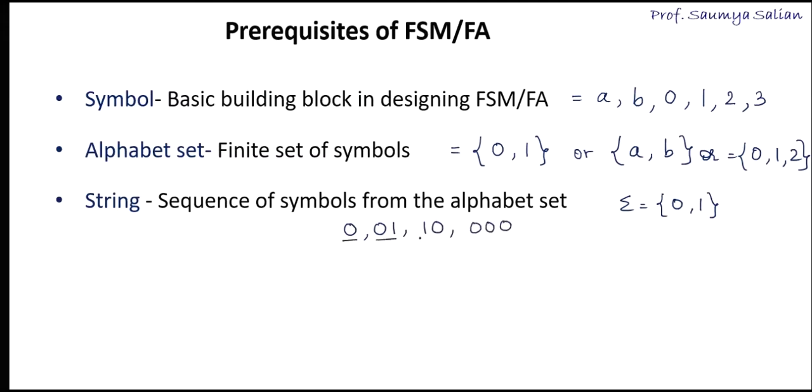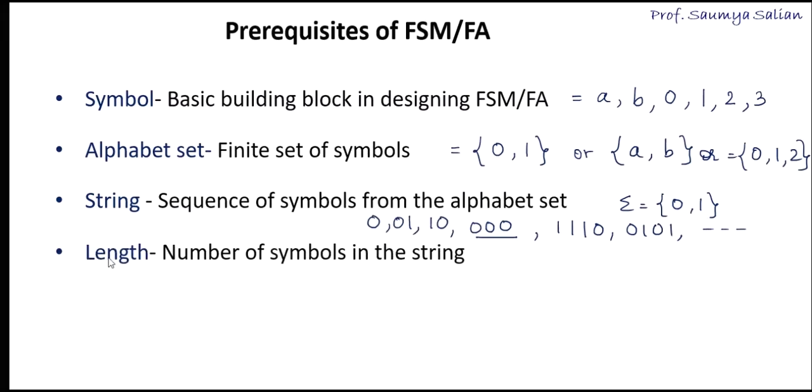All these are called strings. I can have any combinations of ones and zeros, 0 1 0 1 and so on. So strings are nothing but a sequence of symbols from the given alphabet set.